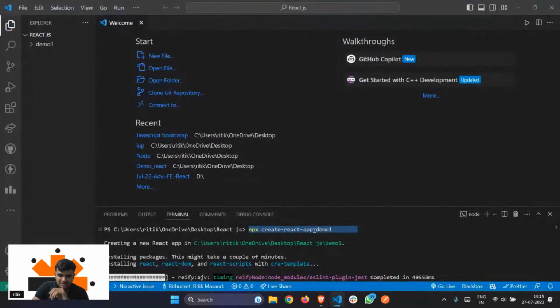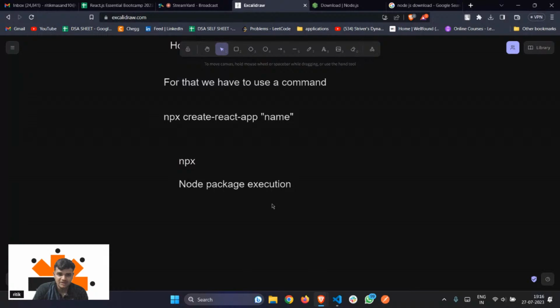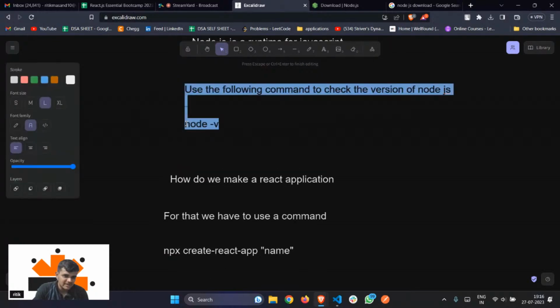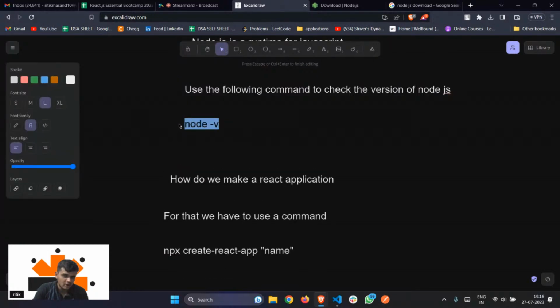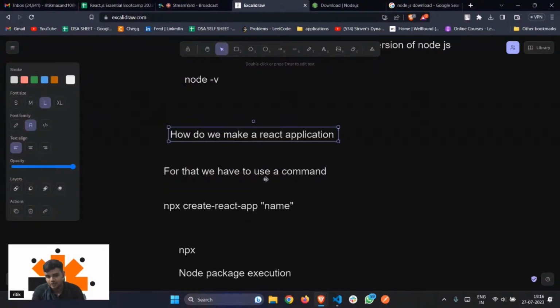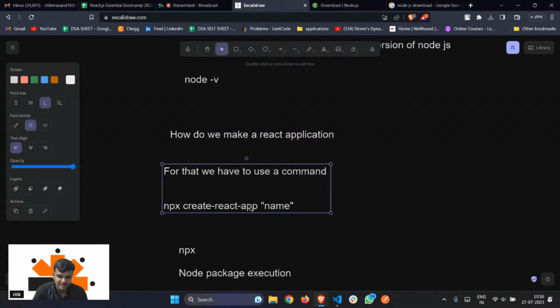So let me see. Okay, it's still building. If your npx is giving an error, that means your node has not been installed properly. For those, if it is giving an error, then use this command first and let me know what's the output that you're getting. Use node -v and then let me know. Because in the initial part I told you itself, right? You have to use node -v. So go ahead and use node -v and then tell me what are the errors that you guys are getting.